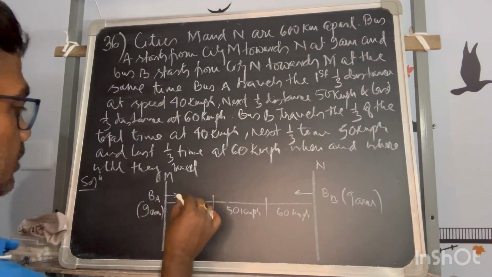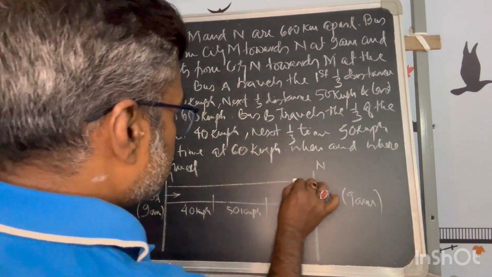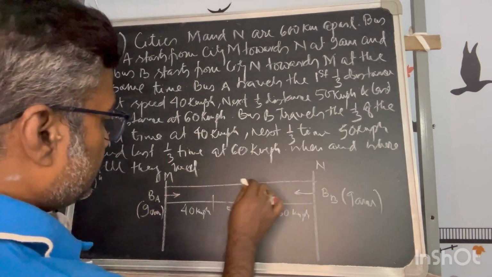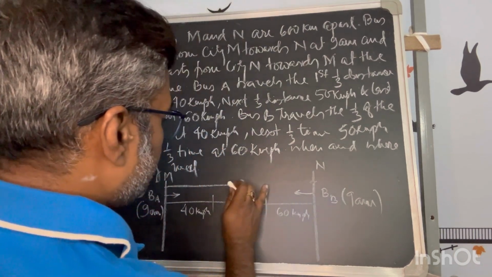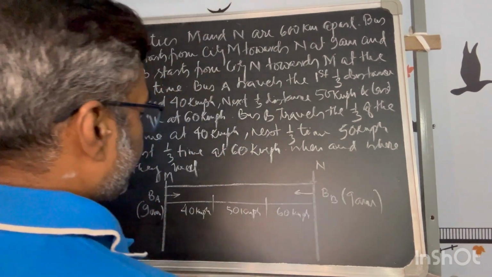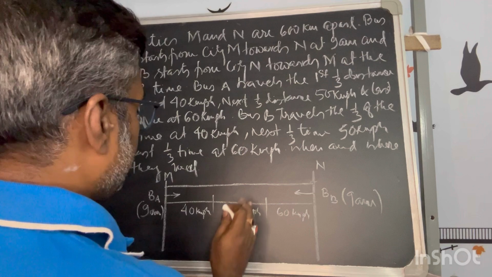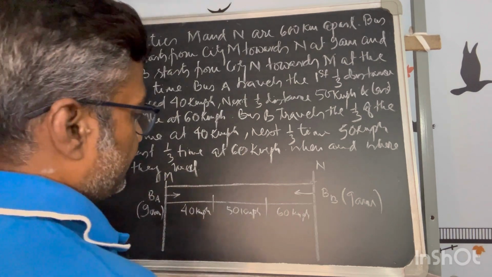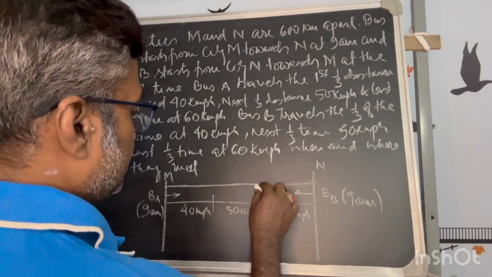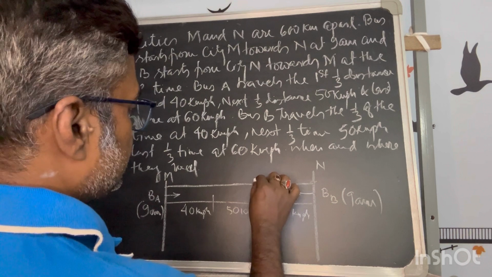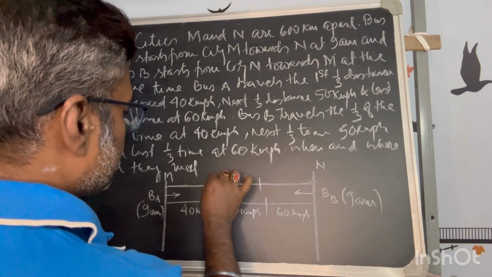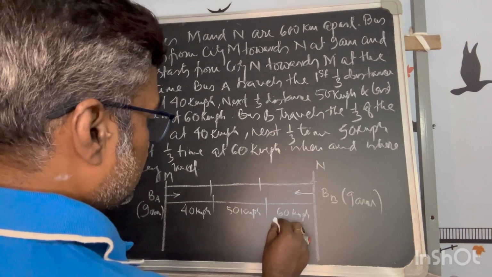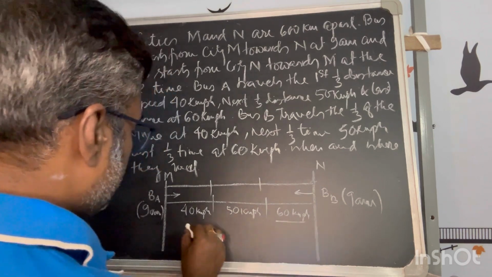Whereas for B, he is not dividing the journey in respect of the distance. Let's say the total time is t, so he is dividing the first 1/3 time, second 1/3 time, third 1/3 time. So how much is this distance?